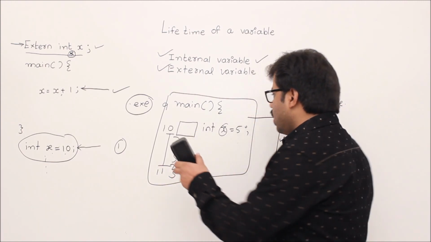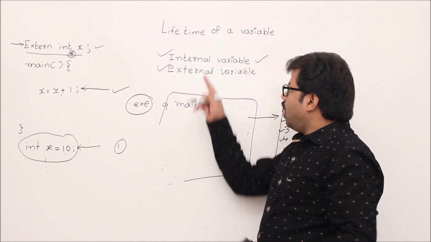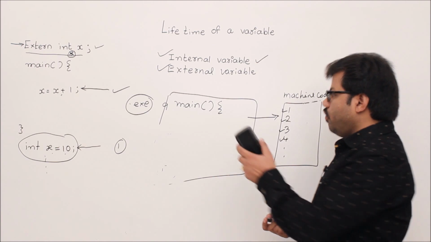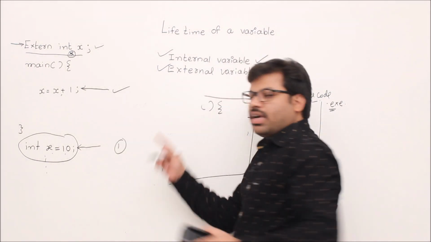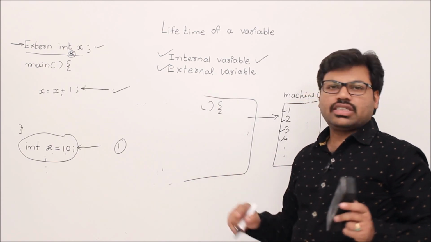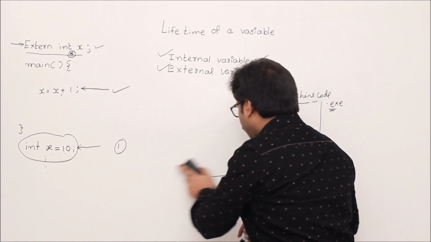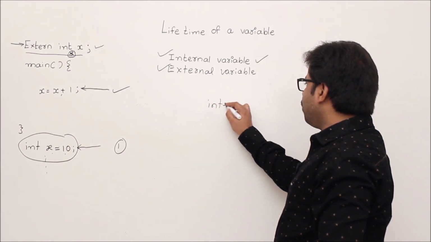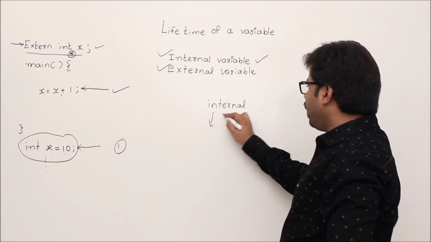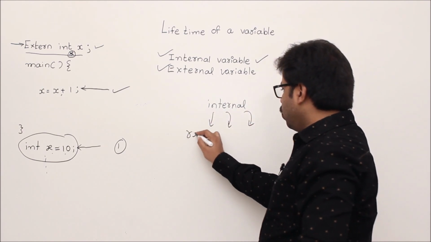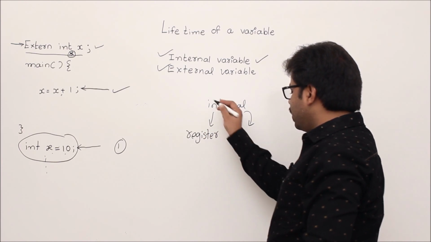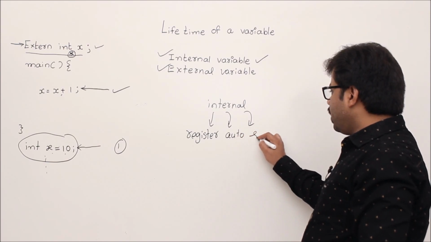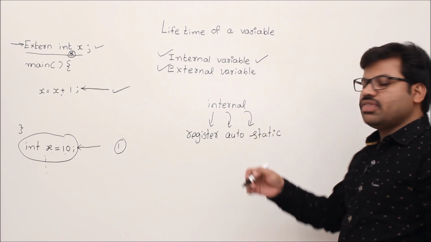So simple. Now we'll try to understand how an internal variable has a different lifetime and how an external variable has a different lifetime. For that we should understand the purpose of internal variables and the purpose of external variables. Let's begin with the purpose of internal variables. We know that internal variables can be divided into three parts. One is register, that means you write register sometimes. Second, you may write auto, and sometimes you write static, isn't it? For every case we'll try.